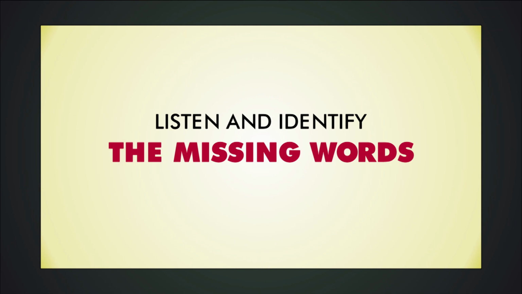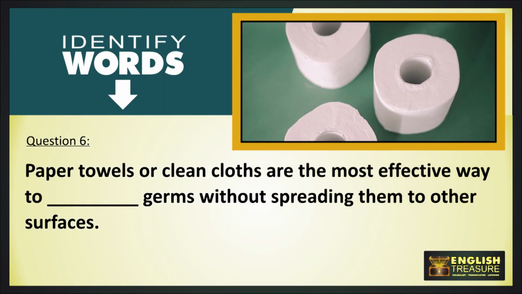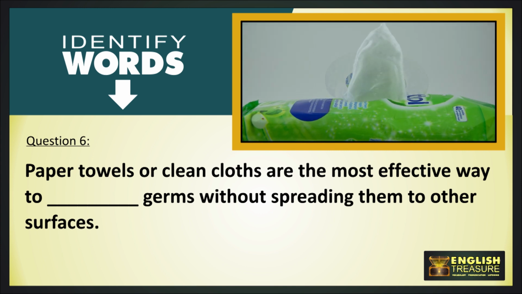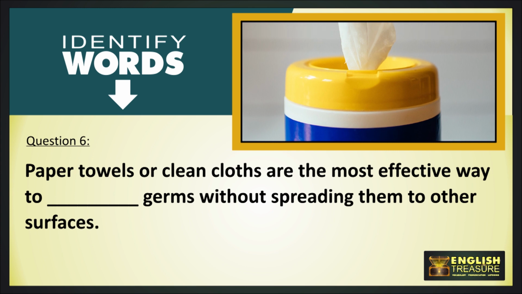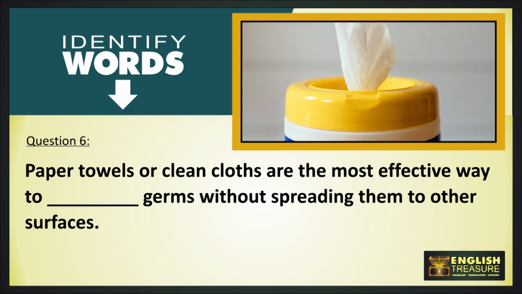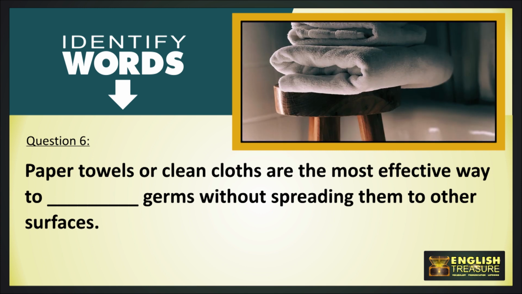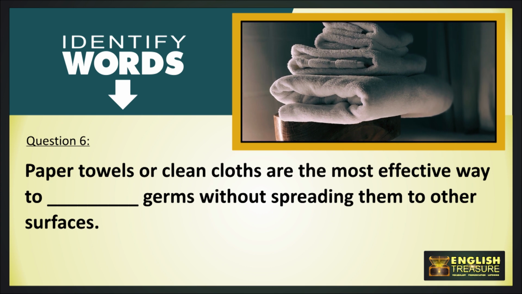Listen to these sentences and identify the missing word. Question 6. Paper towels or clean cloths are the most effective way to remove germs without spreading them to other surfaces.